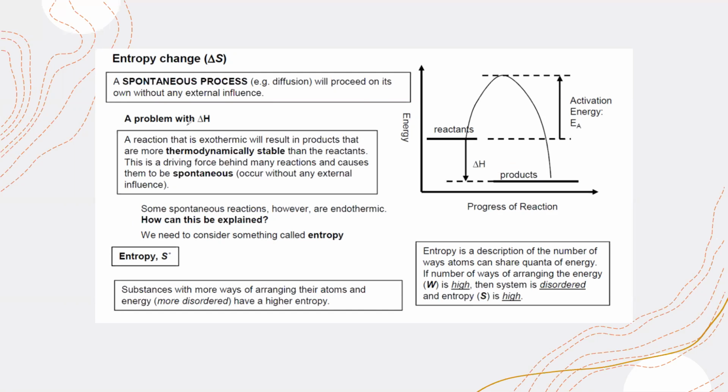And what does it mean here? The reaction that is exothermic will result in a product that is more thermodynamically stable than the reactant, and this is a driving force behind many reactions, causing them to be spontaneous. So most of the exothermic reactions are spontaneous. The reactants are kinetically stable and the product is thermodynamically stable.